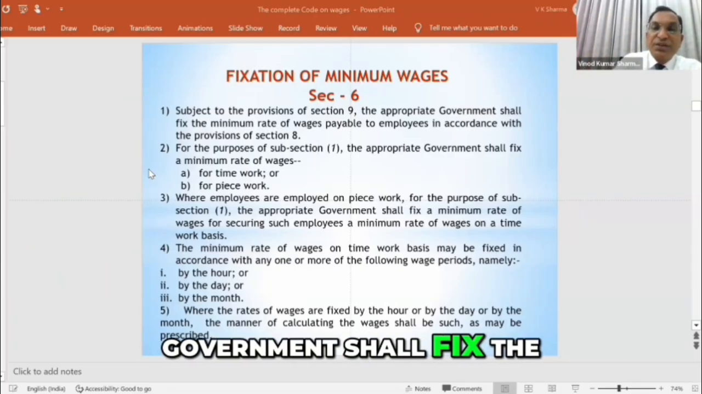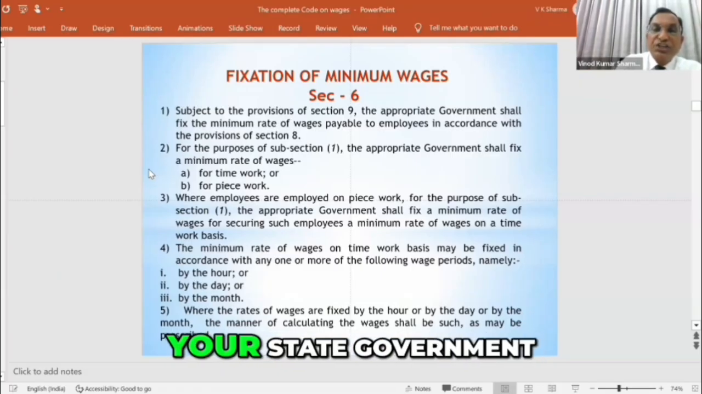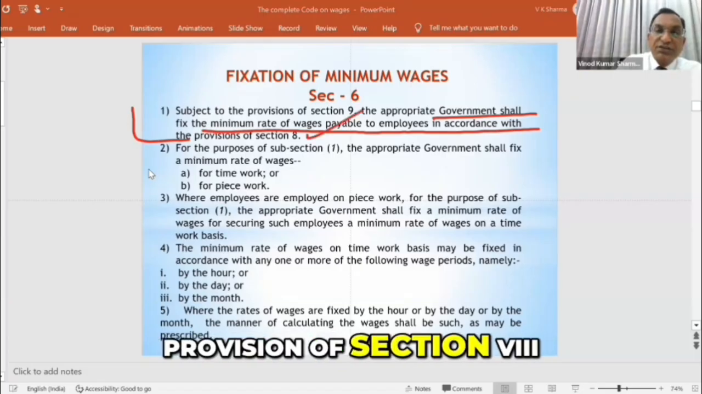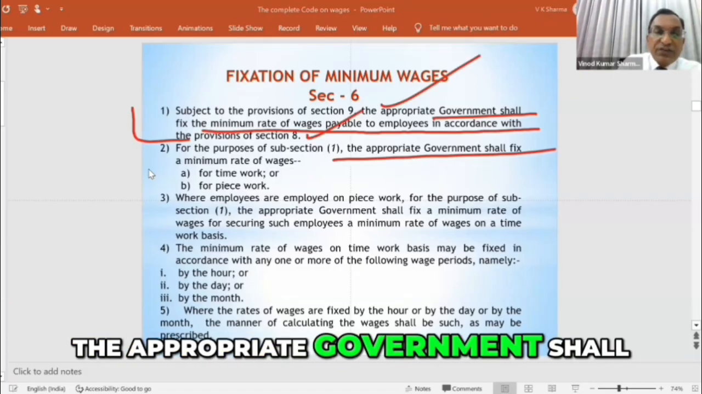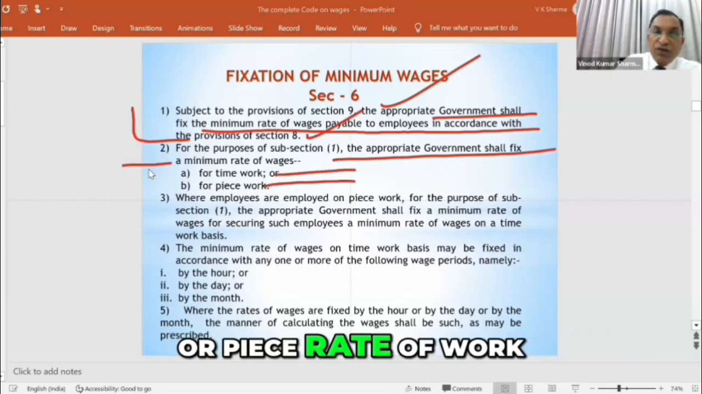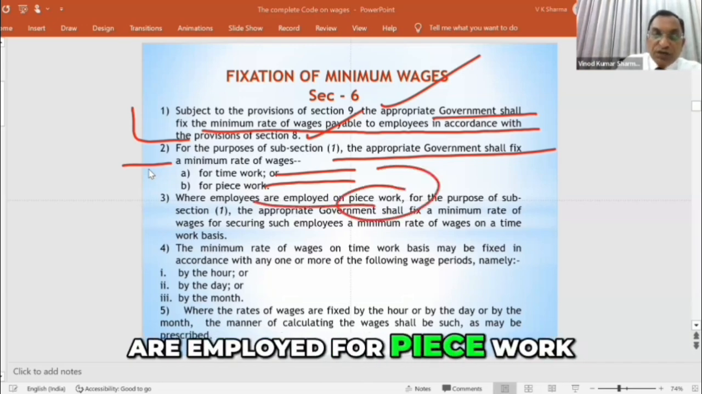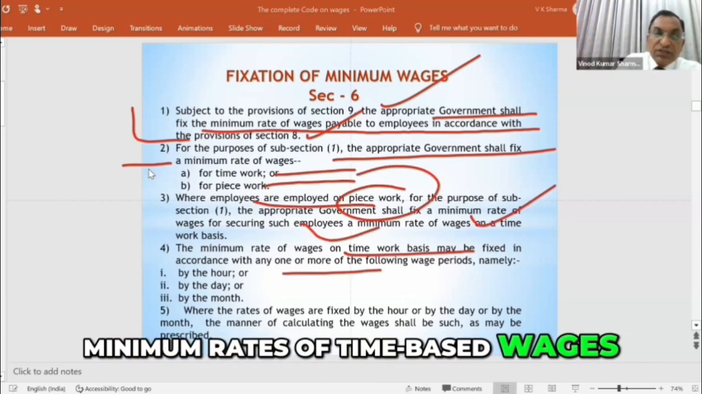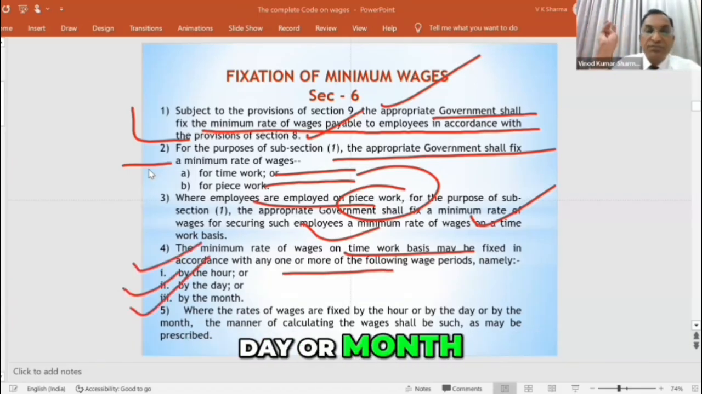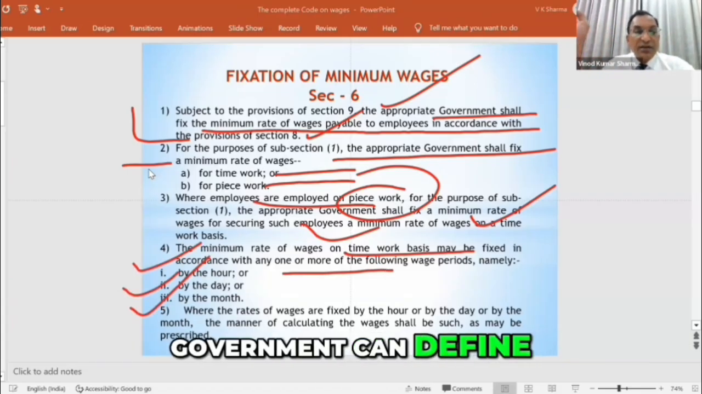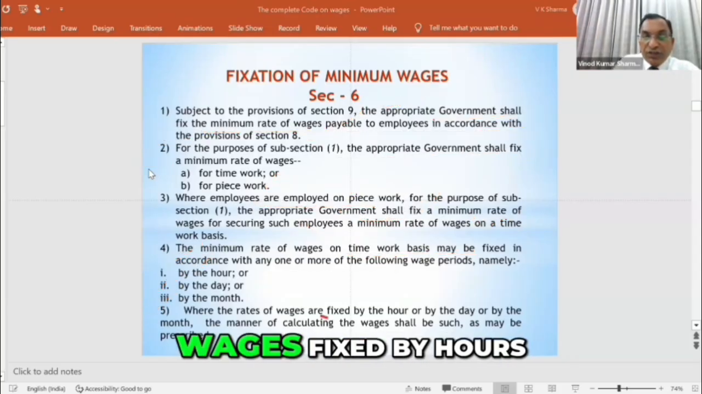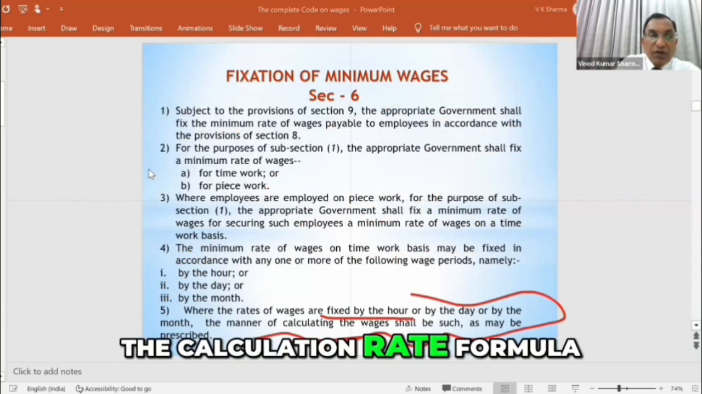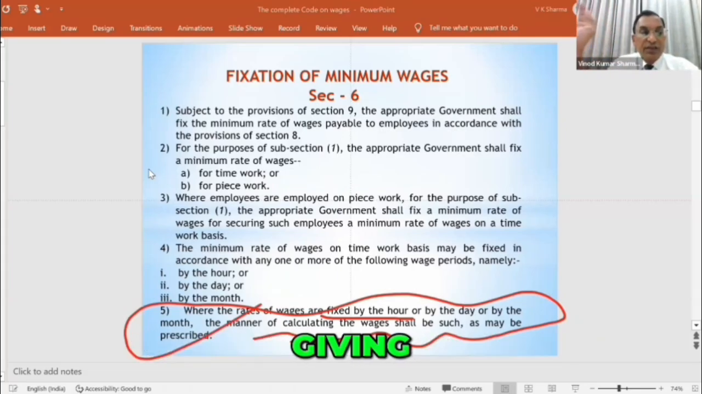Appropriate government shall fix the minimum rates of wages, your state government, payable to the employees in accordance with the provision of section 8. The appropriate government shall fix minimum wages for time or piece rate of work. And when the employees are employed for piece work, the government shall fix the piece rate wages. Minimum wage or time-based wages shall be based on hour, day or month. So this government can define. The rates of wages fixed by hours of work shall be as per the calculation formula the government shall be giving.